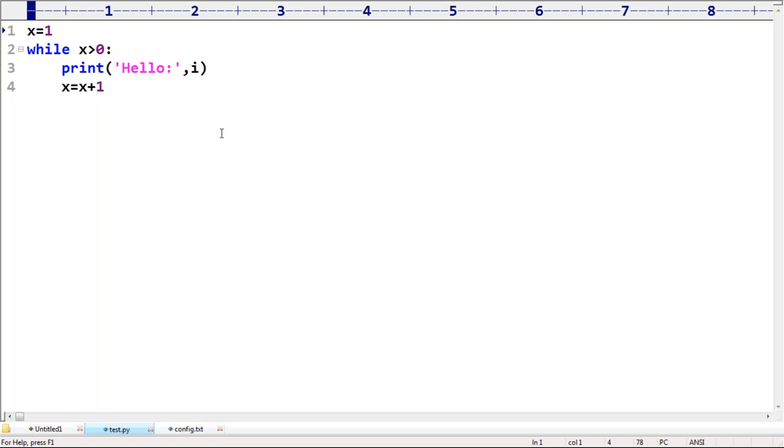Error. What is the problem, man? Am I doing any mistake? Error. Why, Subrat Kumar? What is the output by default you are going to get, sir? I mean, hello x, sorry, sir, x value. X value, correct. I'm doing some mistake. Can you please tell what is the output by default you are going to get, sir? Yes, infinite number of times output by default is going to come.